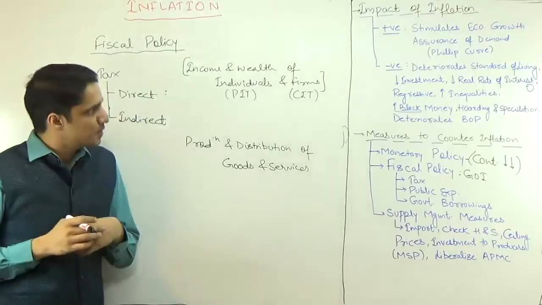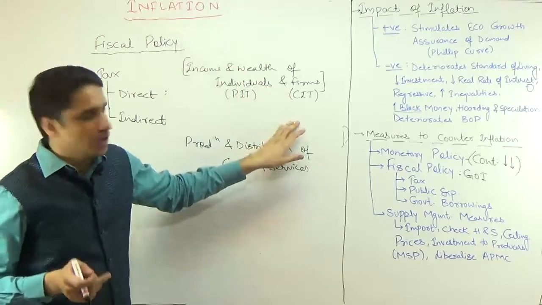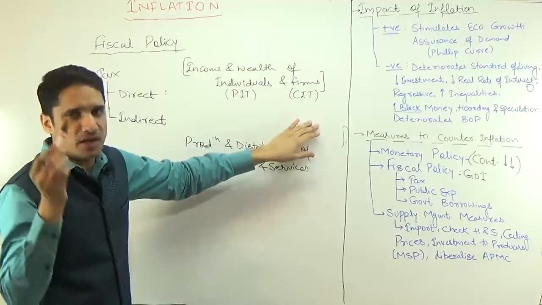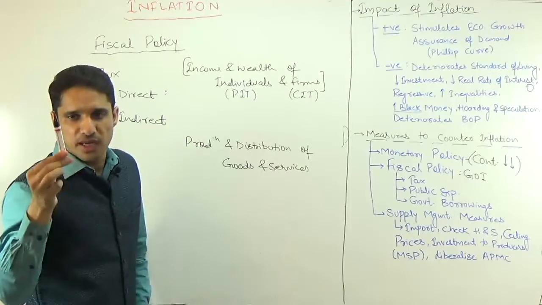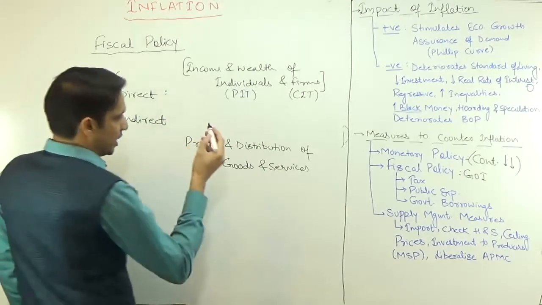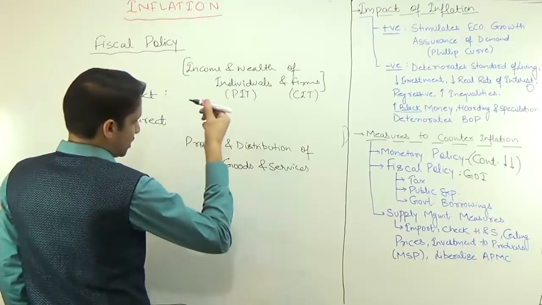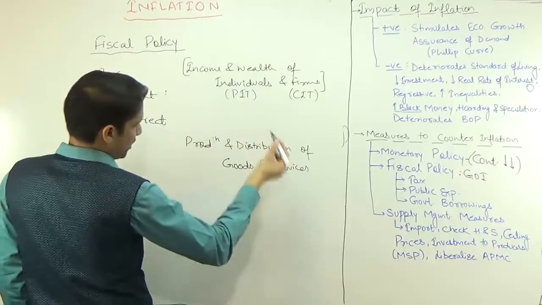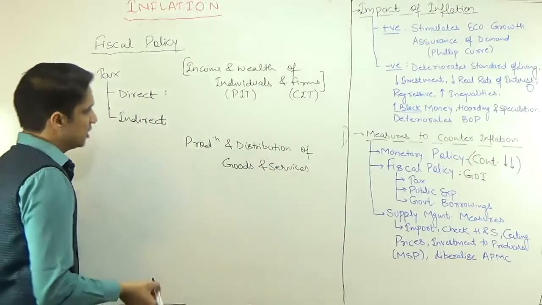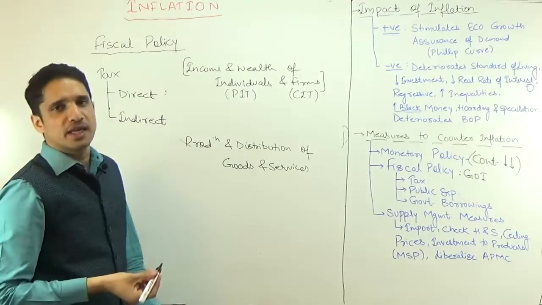From the institute's perspective, suppose we purchase this whiteboard, this tube light. This good has been produced by somebody, some company like Camlin. Whenever you are producing goods or giving services, as well as distributing them, you have to pay some tax. These taxes are known as indirect taxes.